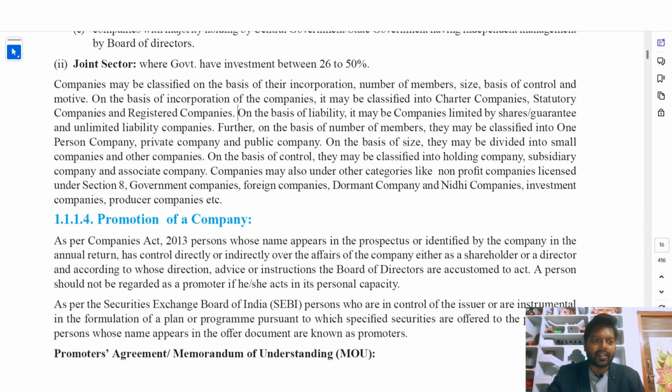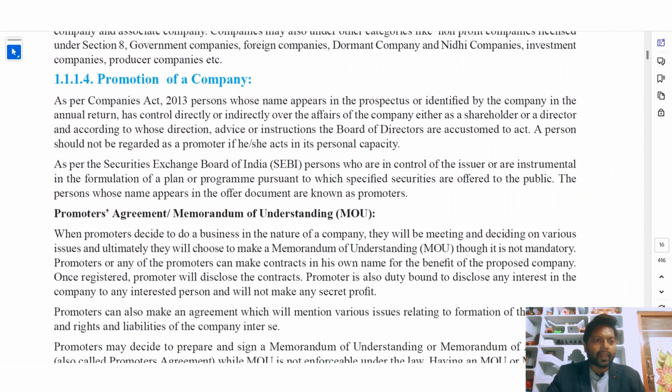That is all about the joint sector. And coming to promotion of a company, as per Companies Act 2013, a promoter is a person whose name appears in the prospectus or is identified by the company in the annual return, who has control directly or indirectly over the affairs of the company, either as a shareholder or a director, and according to whose direction, advice, or instructions the board of directors is accustomed to act. So a person whose name is given in the prospectus has full access to all the activities of the company, and the board of directors and every person are subject to follow the instructions given by that particular person.